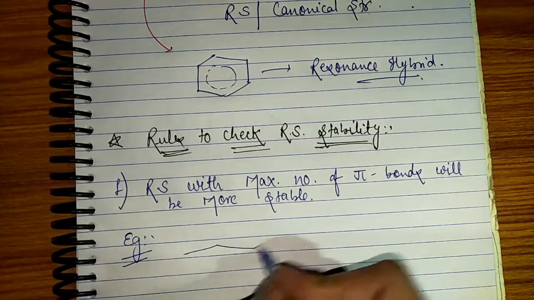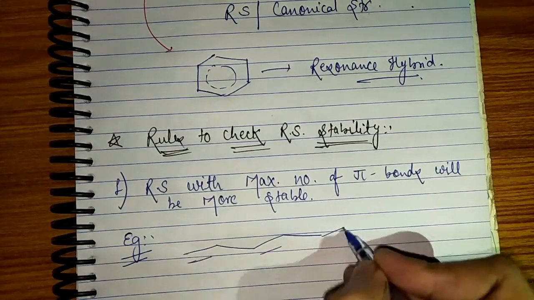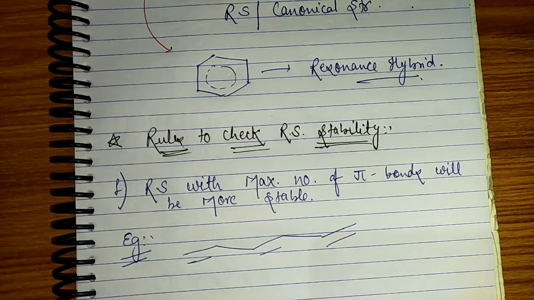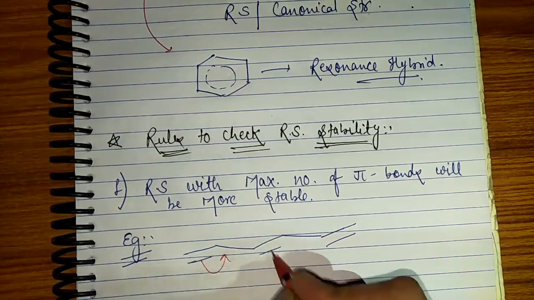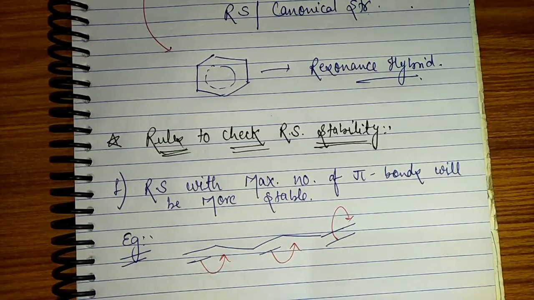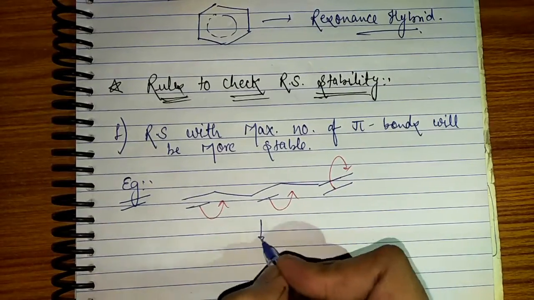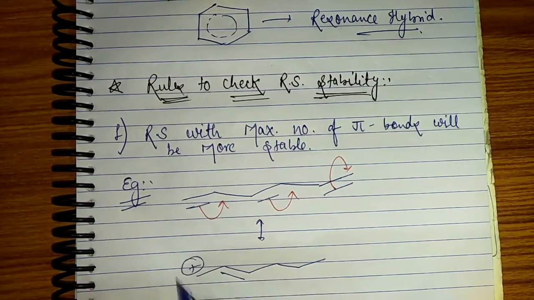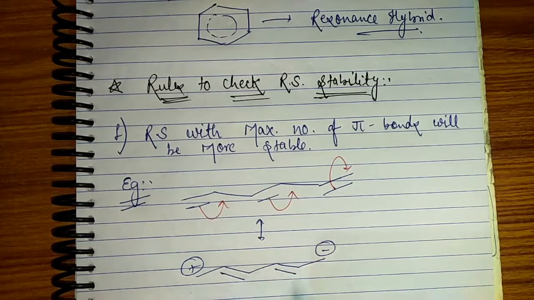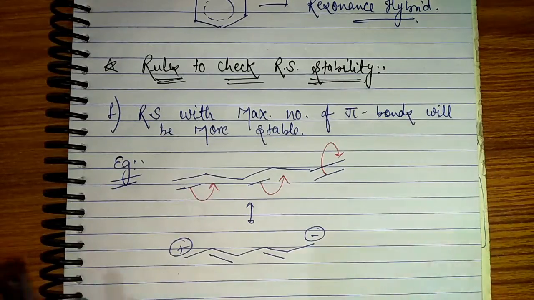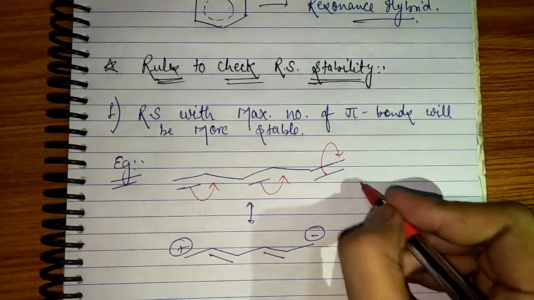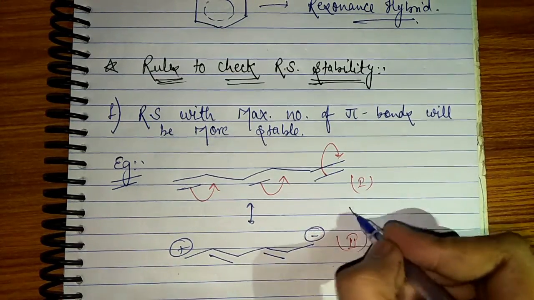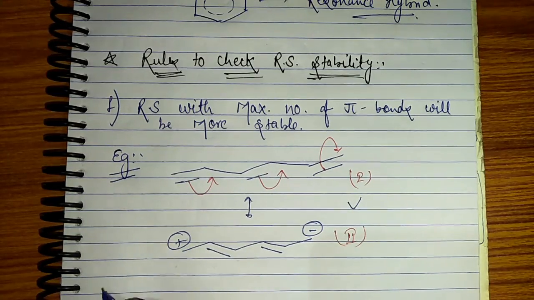Let's say we have hexatriene where resonance is occurring, I mean the electrons are delocalized. So what resonating structures are we going to get? We are going to get, guys, positive charge over here and negative charge over here. So guys, in the first resonating structure we have 3 pi bonds, and hence it is going to be more stable. Okay guys, so this is what my first point is.